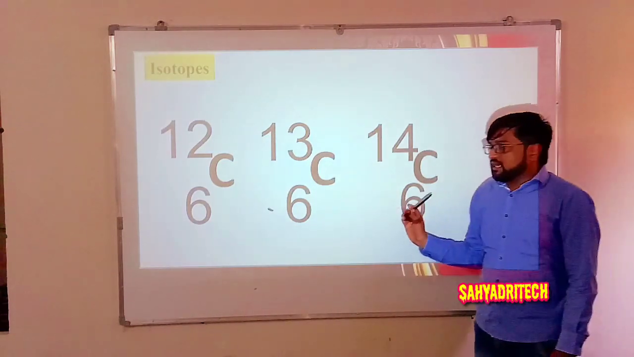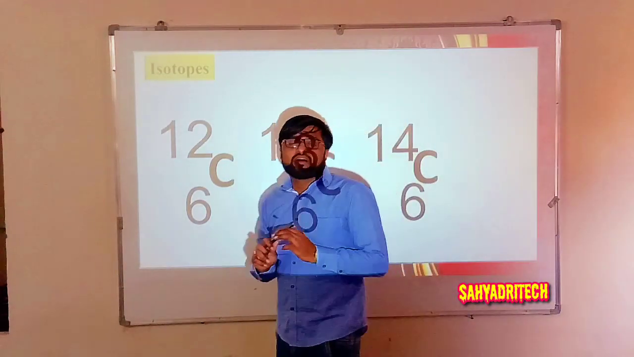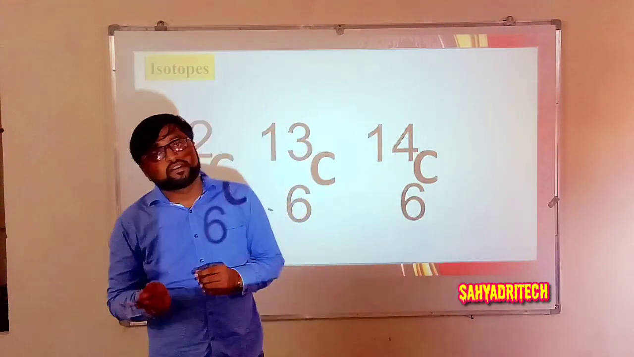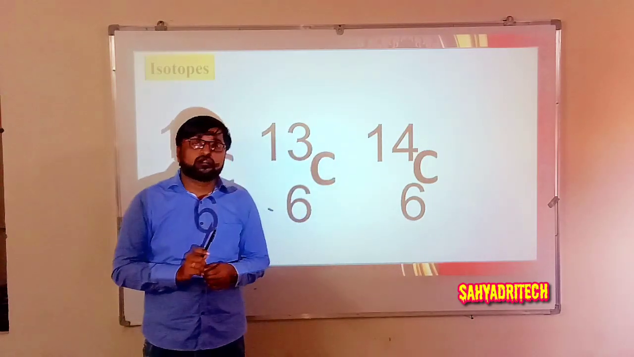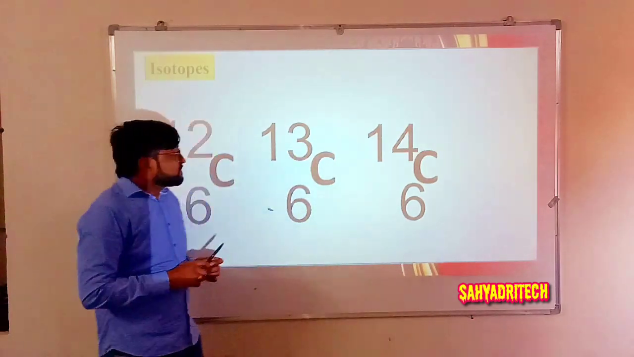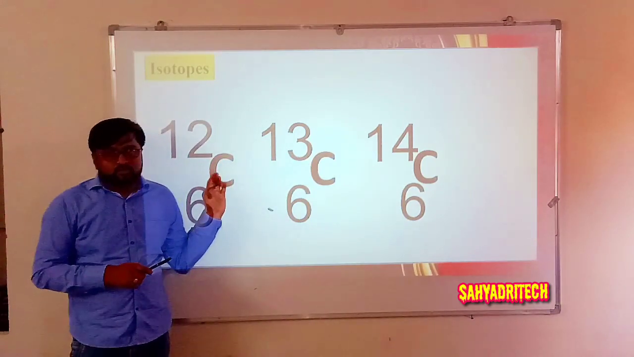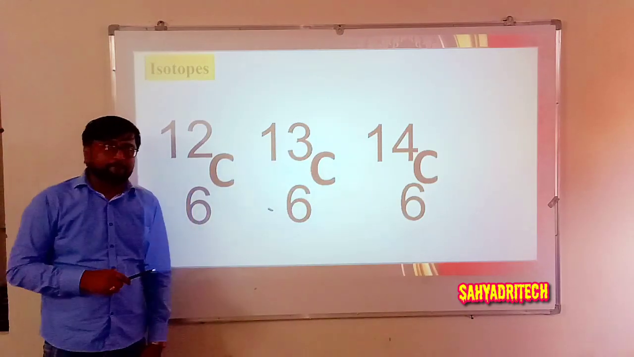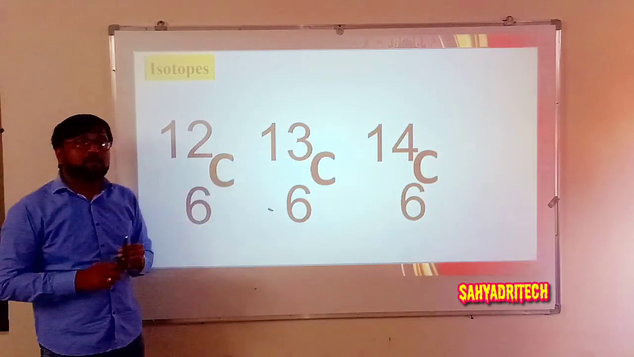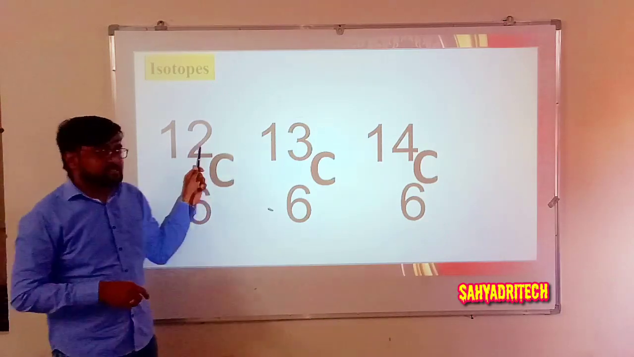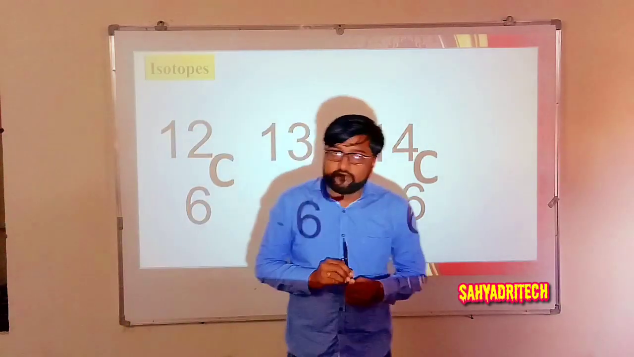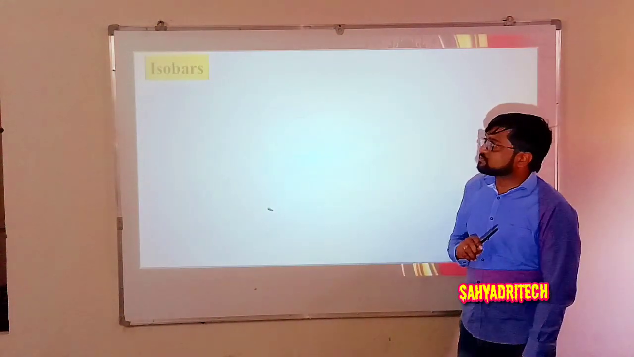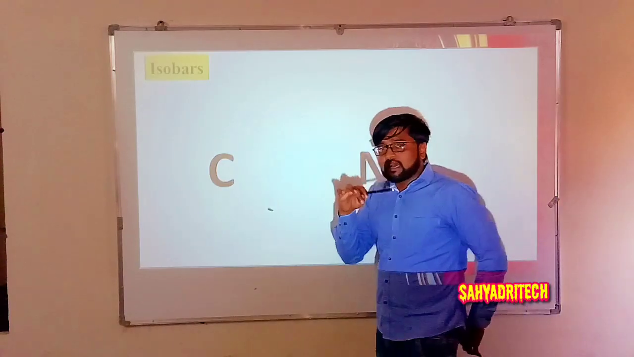So generally what is to be remembered is that atoms of the same element having the same atomic number but different mass numbers are called isotopes. For carbon we again have three isotopes: carbon 12, carbon 13, carbon 14. Among these three, carbon 12 is the most abundant isotope of carbon, and the least abundant is carbon 14. Well, that is regarding isotopes.